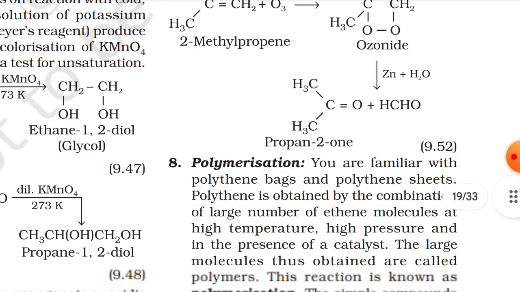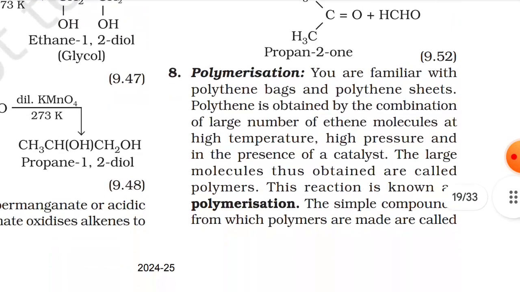Moving on to the eighth one, which is polymerization. You are familiar with polythene bags and polythene sheets. Polythene is obtained by the combination of large number of ethene molecules at a high temperature, high pressure, and in the presence of catalyst. The large molecules thus obtained are called polymers. This reaction is known as polymerization.